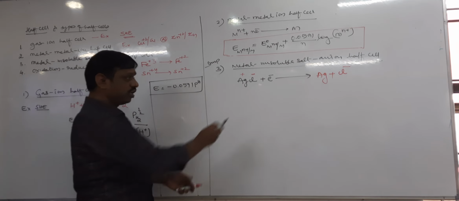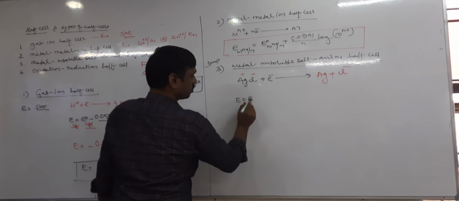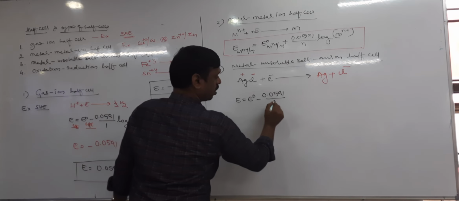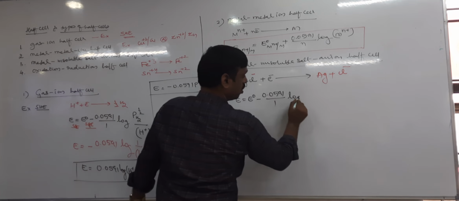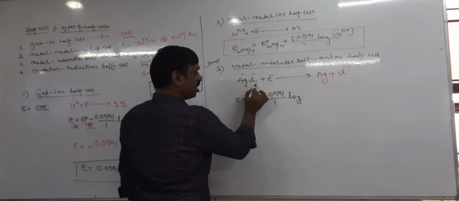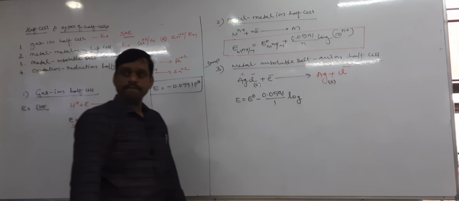right? Therefore now apply the Nernst equation for this. E equal to, tell me, E naught minus 0.0591 by n, n equal to 1 electron, log molar concentrations of product by reactant. So here AgCl is a salt and even silver is also a pure solid, right?